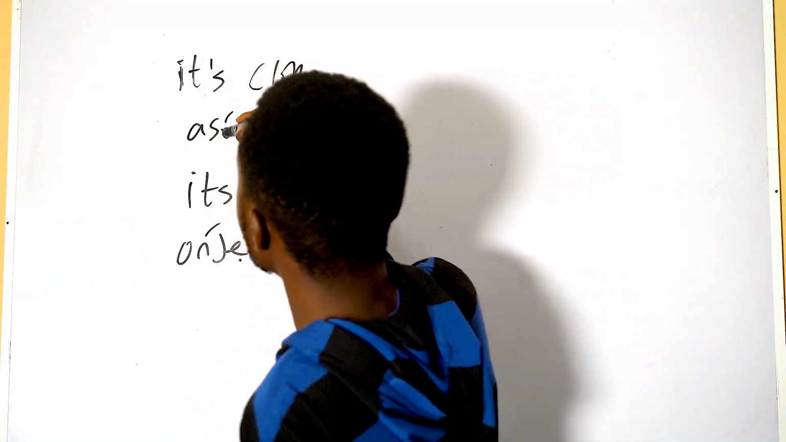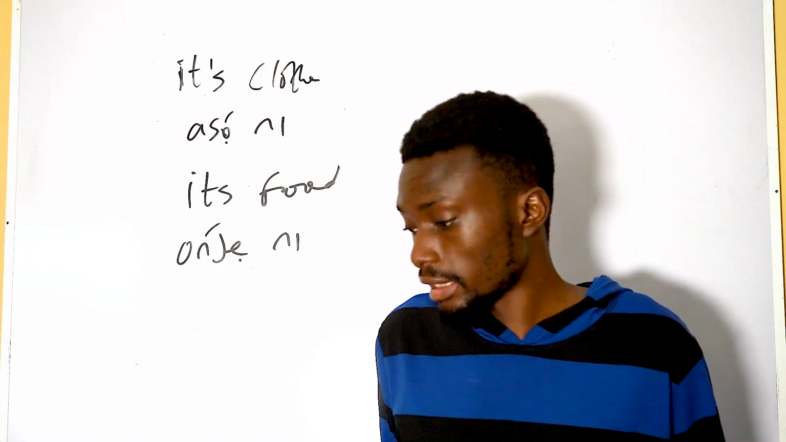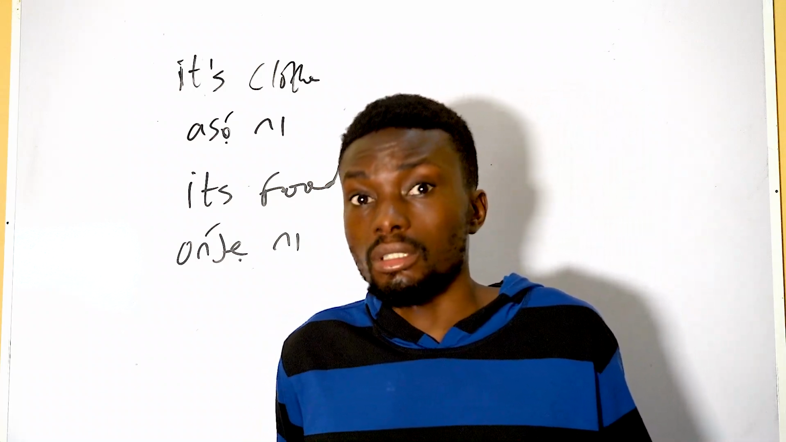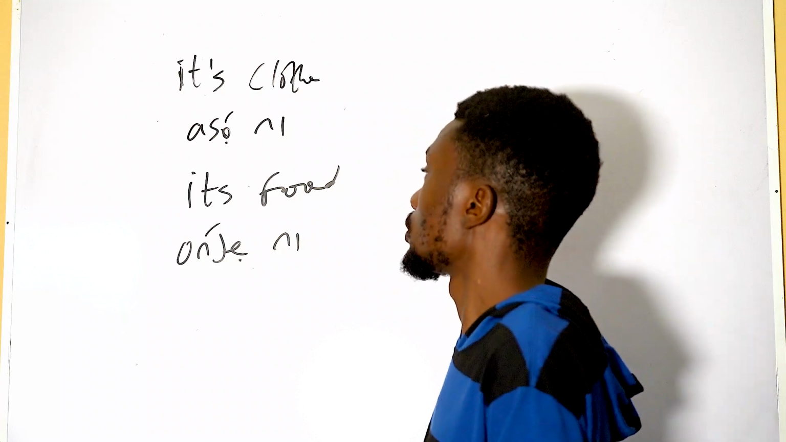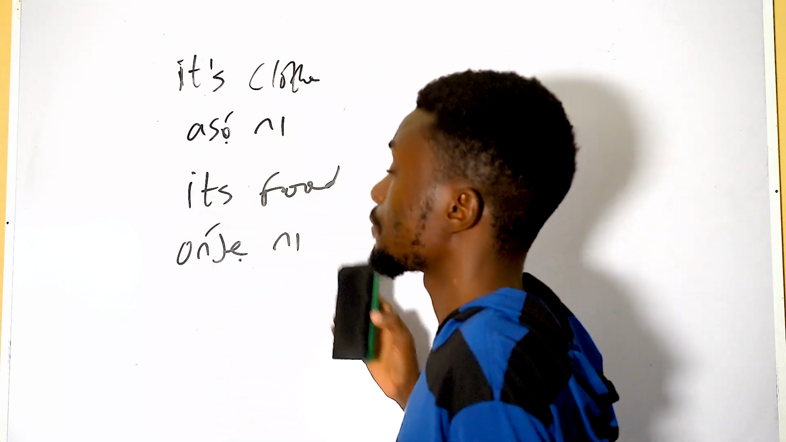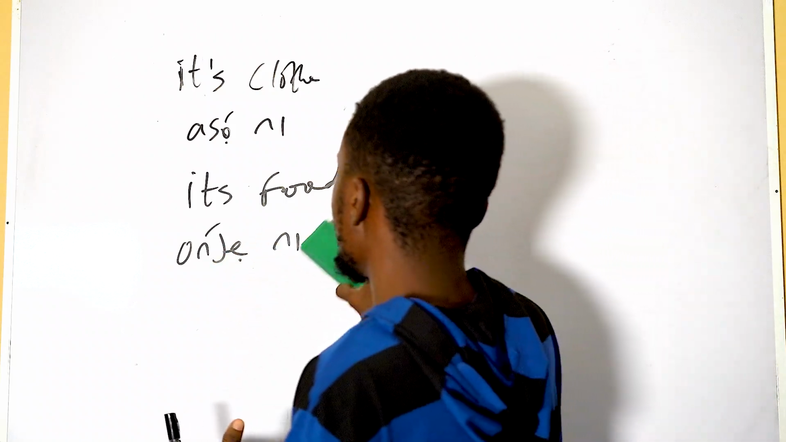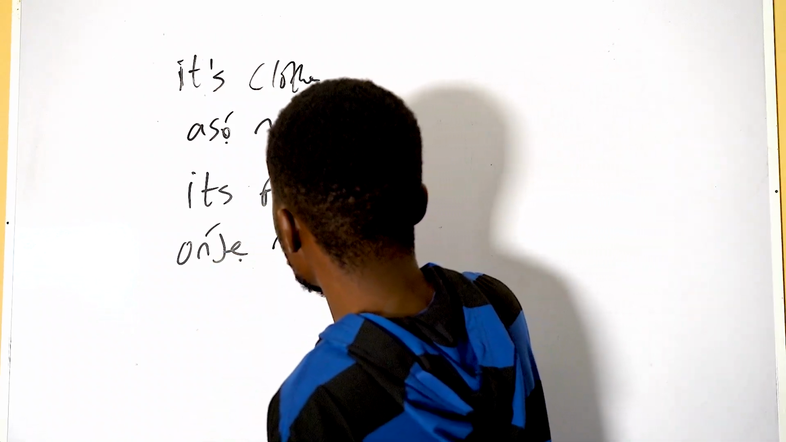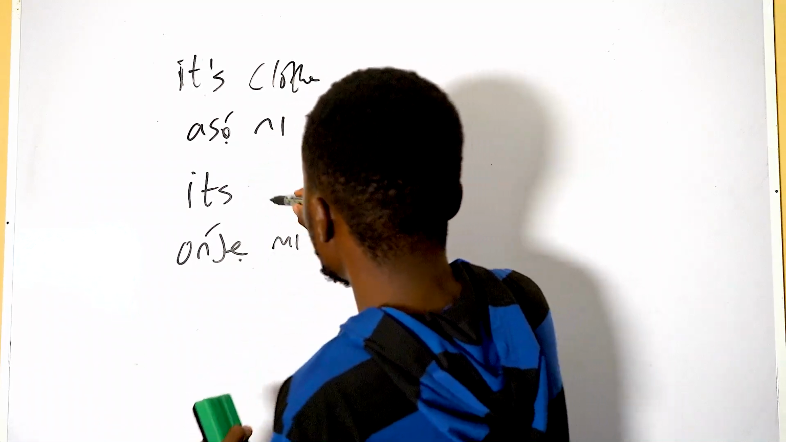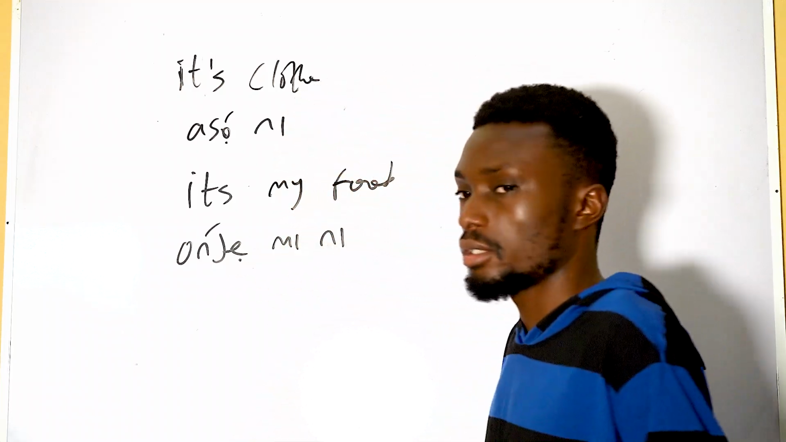Oúnjẹ ni. So maybe someone is asking you, what are you watching? You say, it's a movie. You can say movie ni. So you want to say, it's my food. This is oúnjẹ mi ni. It's my food. Oúnjẹ mi ni.